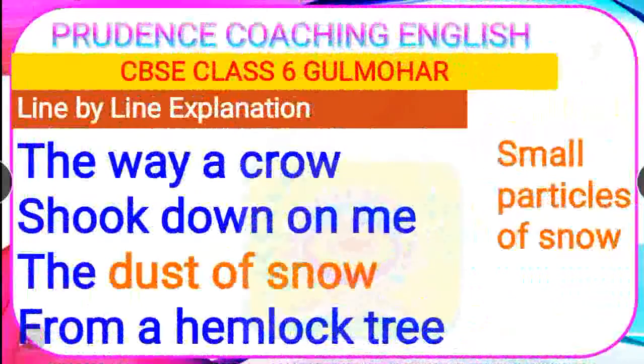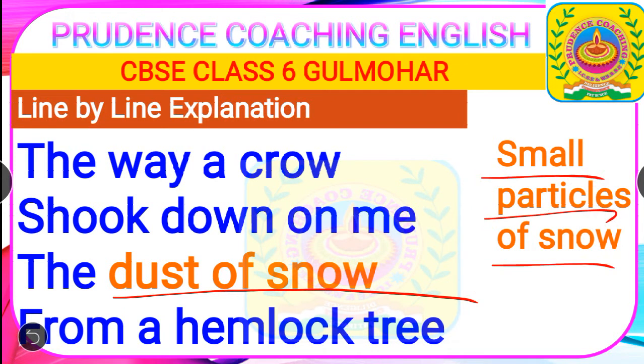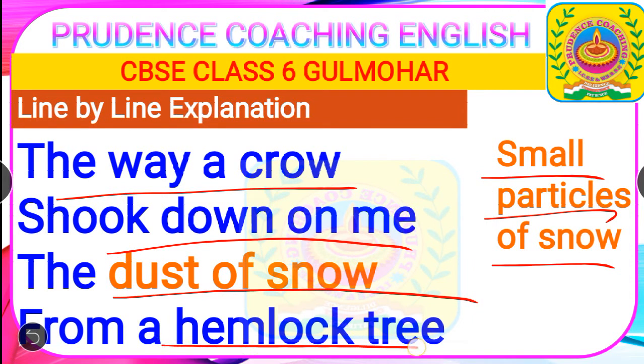Now we'll discuss the poem line by line. Before reading the poem, you should know what dust of snow means. Actually, dust of snow means small particles of snow. Now we'll read the poem line by line. The way a crow shook down on me the dust of snow from a hemlock tree.